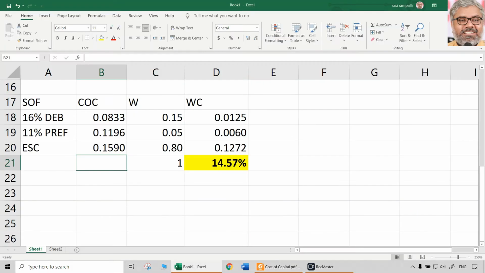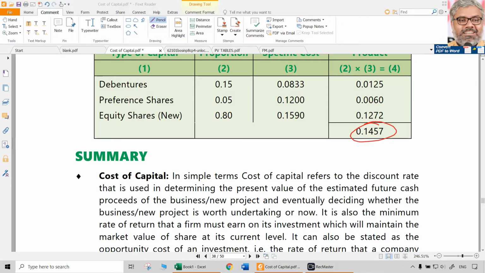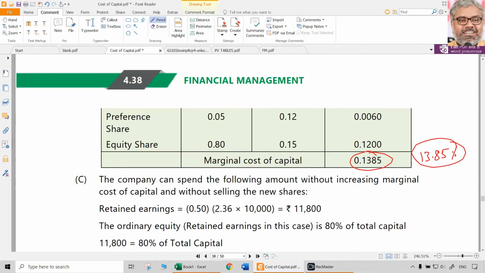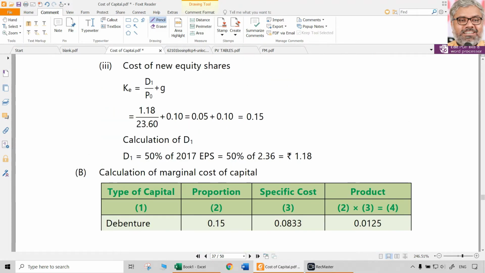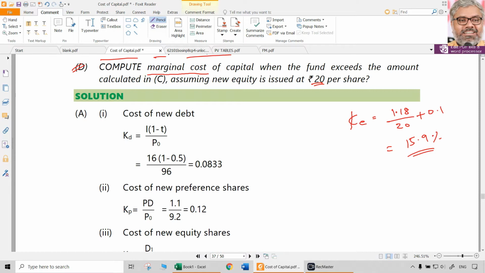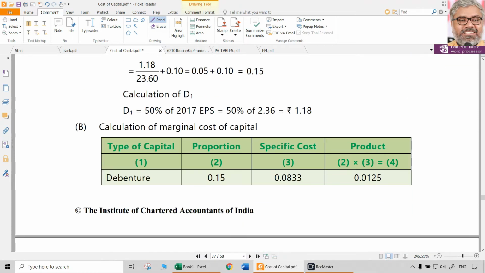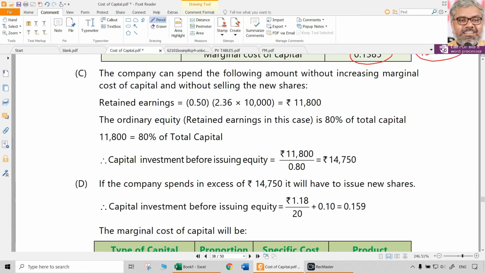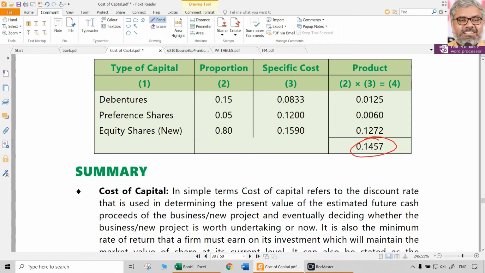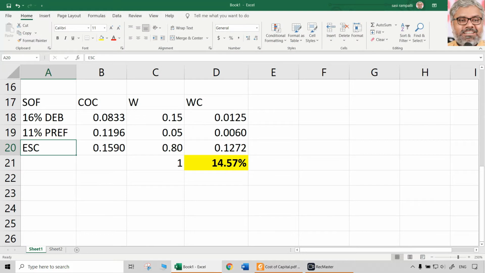That's it. You have to do these calculations. It's not going to be a click of a button for you. You have to definitely substitute. Same amount, same thing, everything same. Only the cost of capital for equity will change. Why did it change? Because when new shares are issued, the selling price has changed. That means P naught has changed in the formula. Naturally, KE will change. How much is the new one? 15.9%. Substitute that, then you will get the fresh marginal cost of capital, 14.57%.